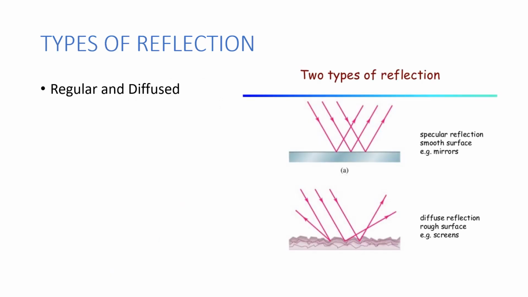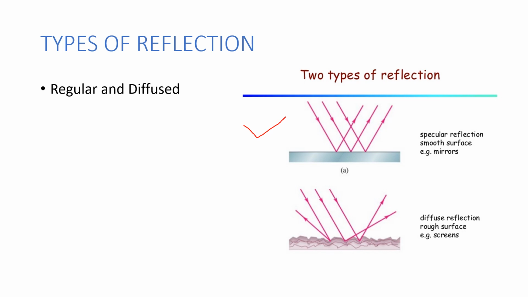There are two types of reflection. Only two. The first one is regular and the second one is diffused or irregular. So what are these? Very simple, children. Look at these pictures. The first one, here we considered a reflecting surface which is a highly polished, very smooth surface. That's why here you will get a clear image.